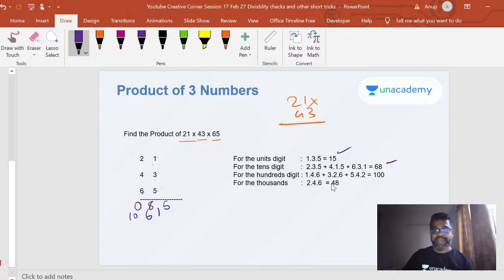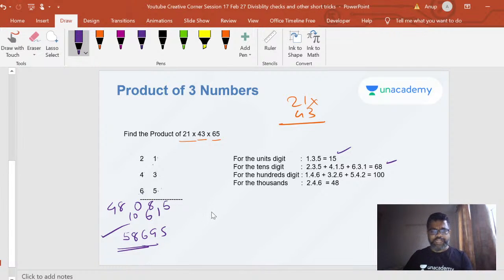Then my last one is 48. That is easy. My thousands place: tens place, tens place, tens place, I multiply all that. I get my thousands place. I got 48. Right. So now this 48 gets added here to 100. This becomes 58695. That's your answer.